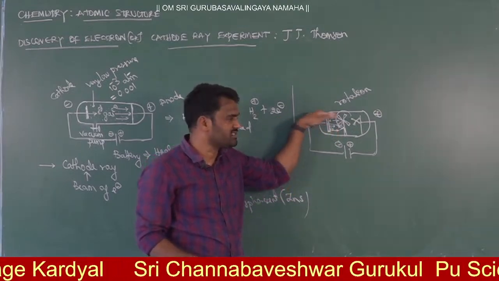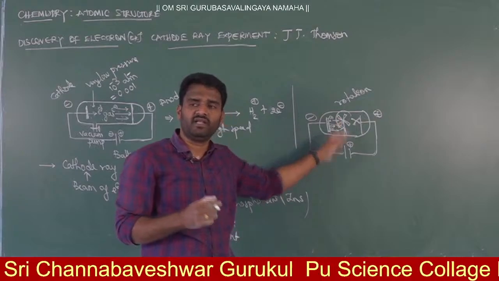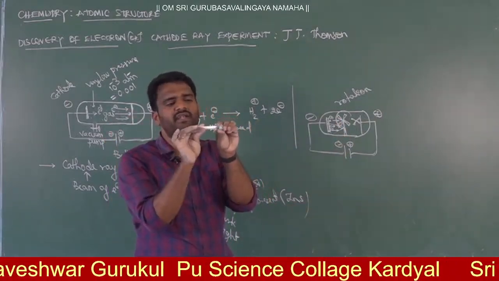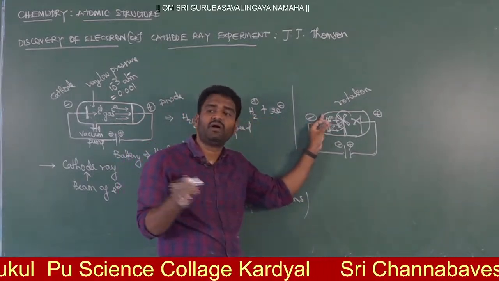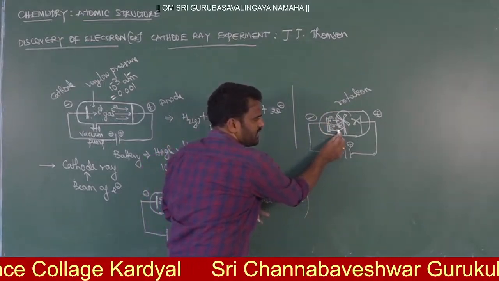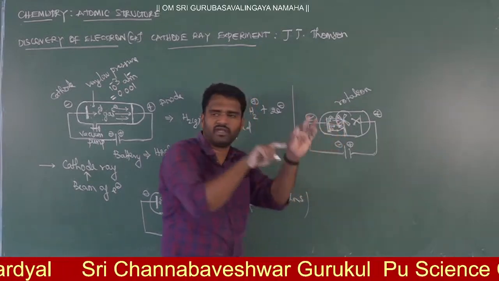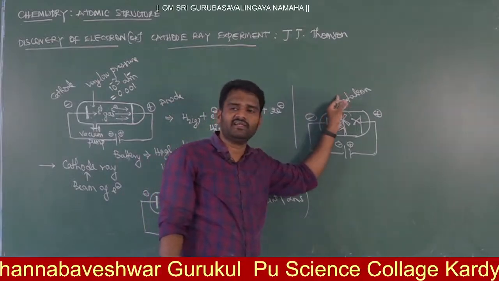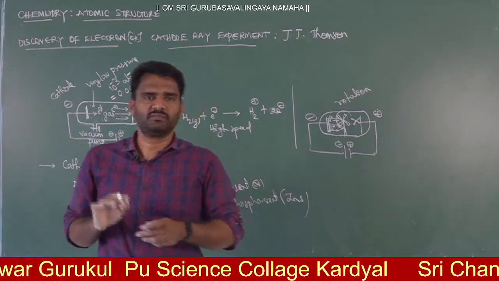But when we are passing this electron beam, if it is particle nature, then whenever one particle is striking on another particle, definitely it will displace. Yes or no? So this is what is happening. This indicates the particle nature of the electron. When electrons strike with high speed on the surface of this paddle, obviously the paddle will rotate. So this rotation indicates that electron nature is particle nature.